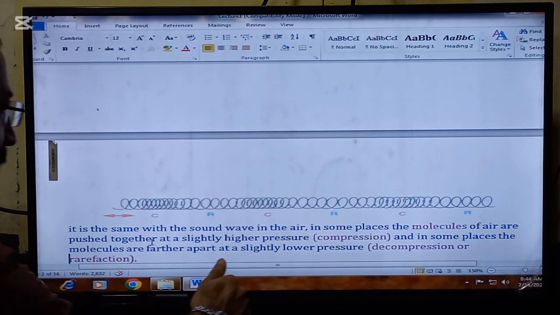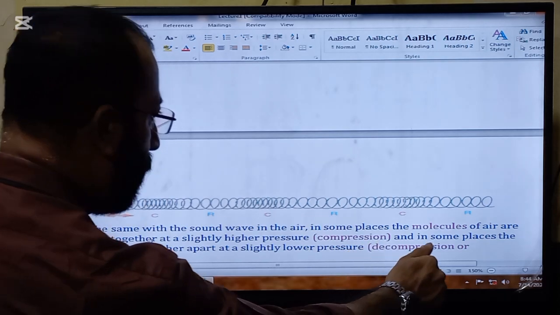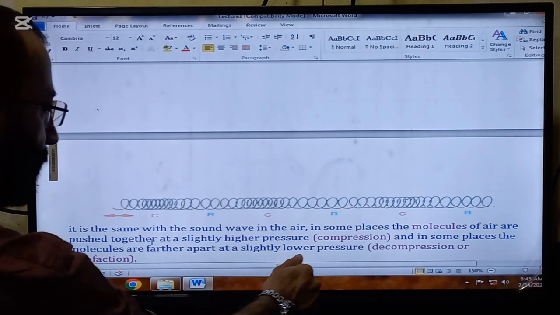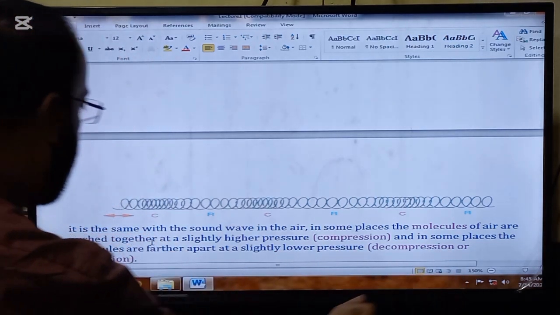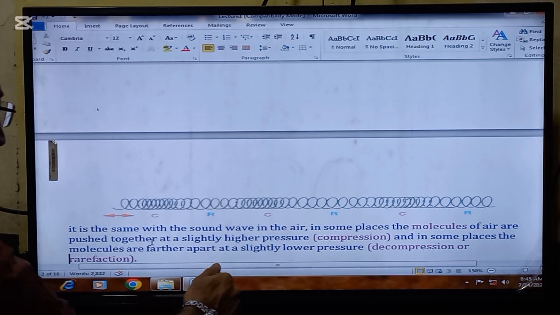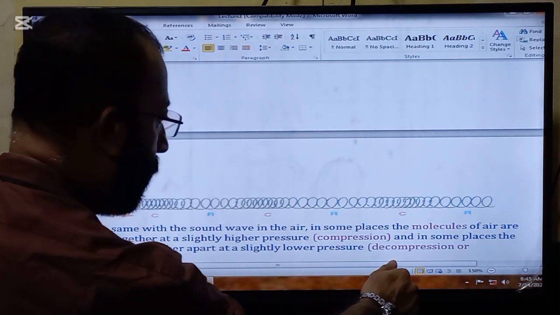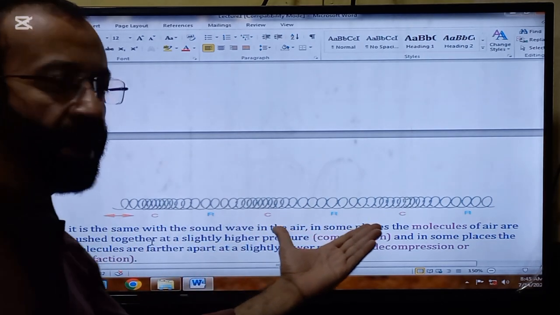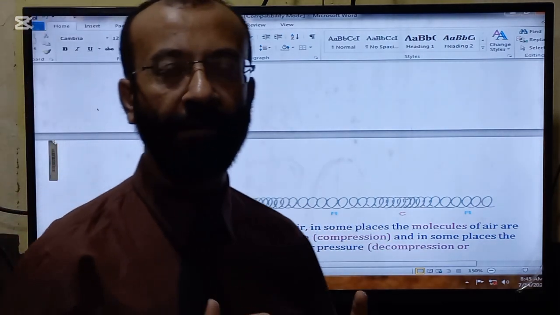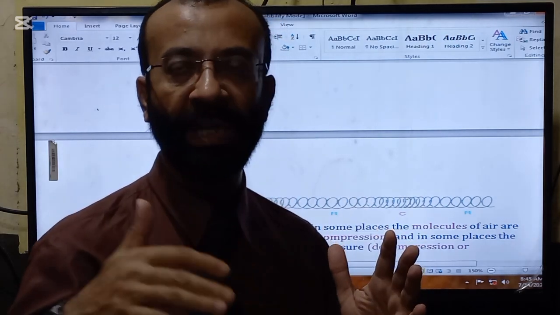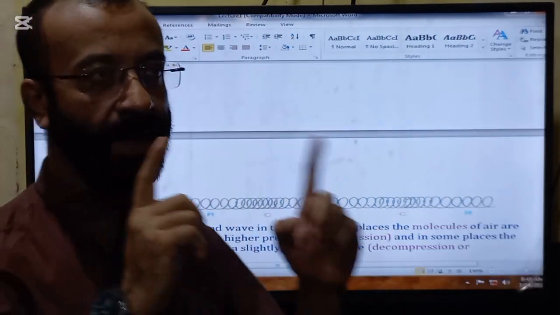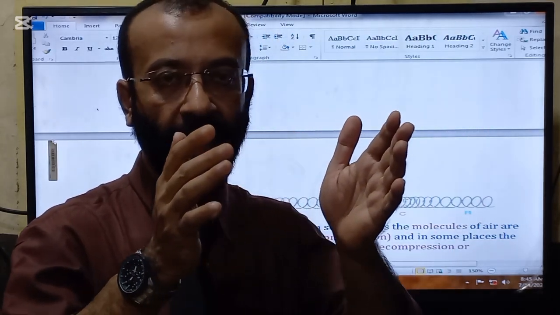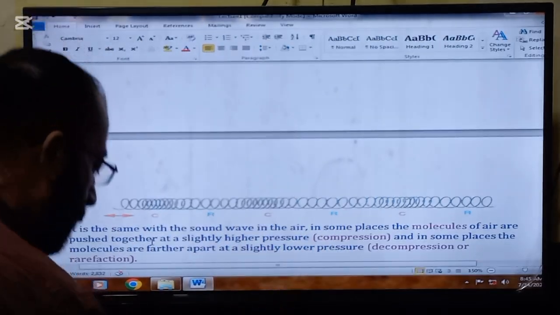It is the same with the sound wave in the air. In some places, the molecules of the air are pushed together at slightly higher pressure, that is called compression. And in some places, the molecules are further apart at a slightly lower pressure, that is called decompression or rarefaction. Likewise the spring, the same kind of waves travel through the air.